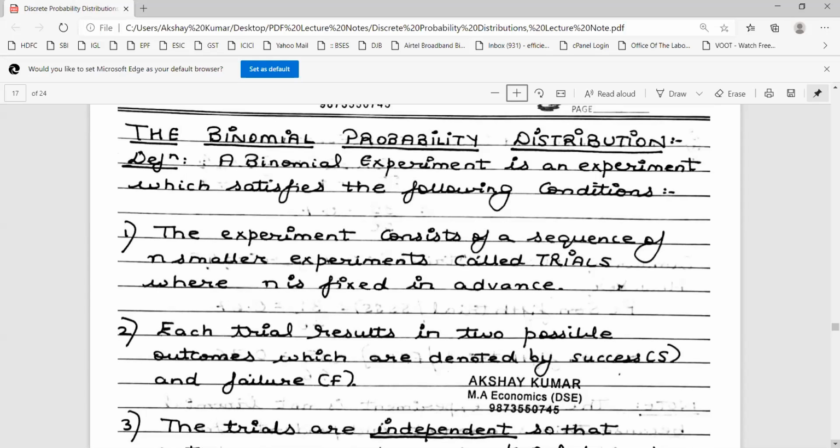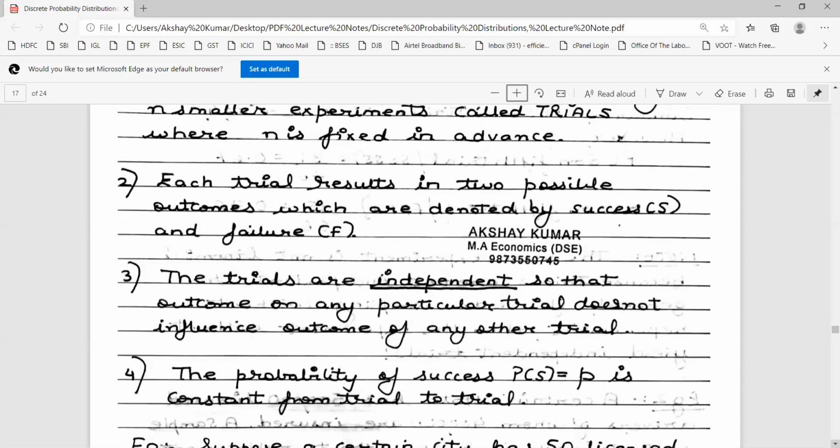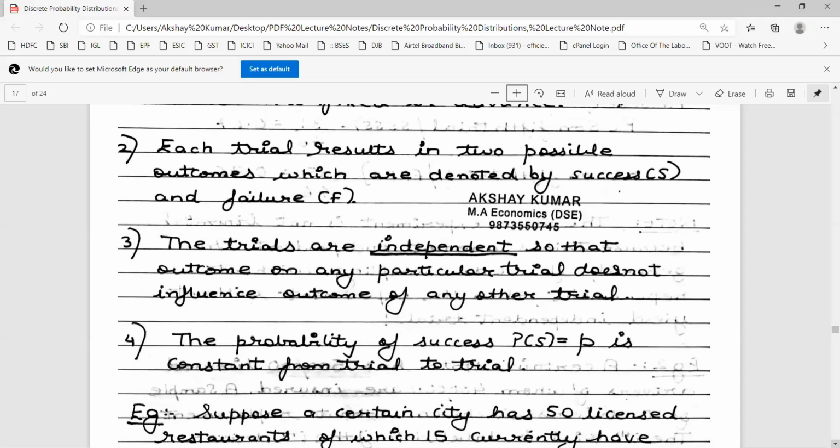Each trial consists of two possible outcomes. One is called success, another is called failure. The trials are independent of each other so that the outcome on any particular trial does not influence the outcome of any other trial. The probability of success, which is P, is constant from trial to trial.